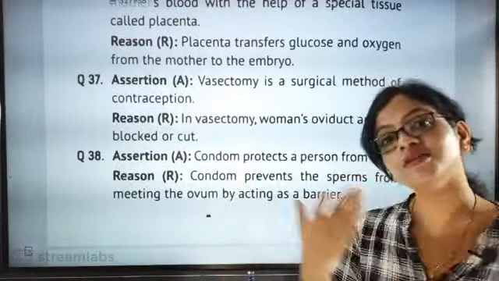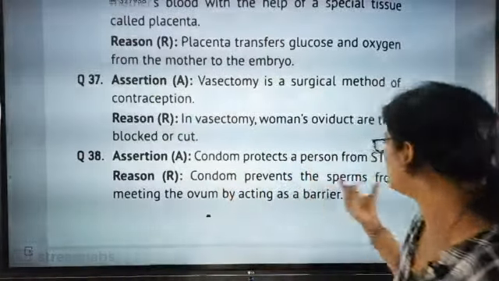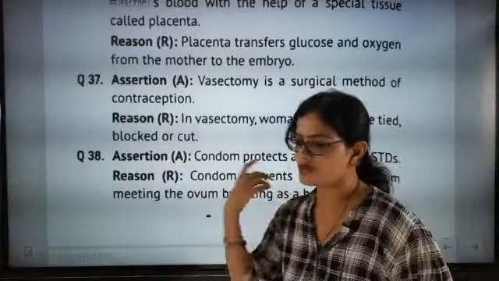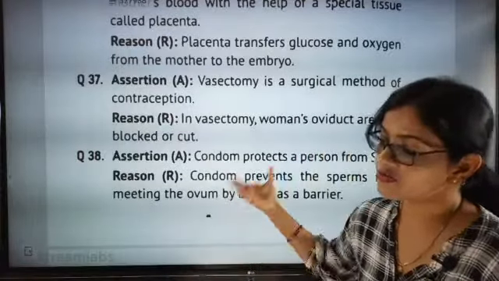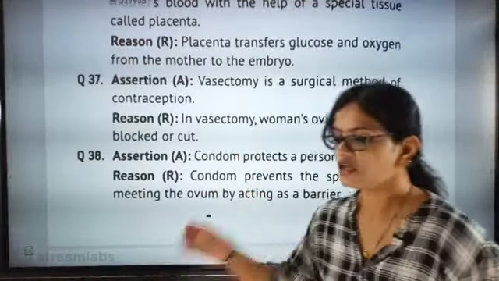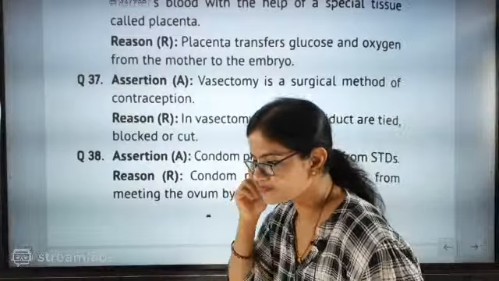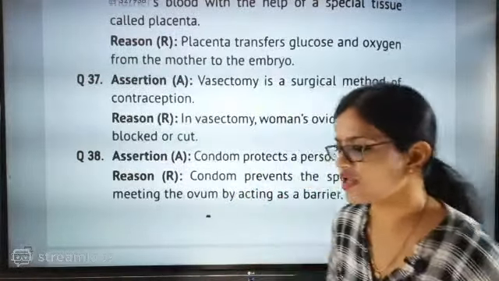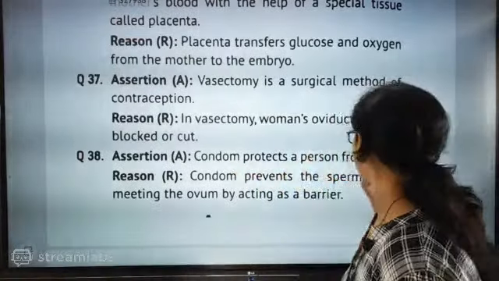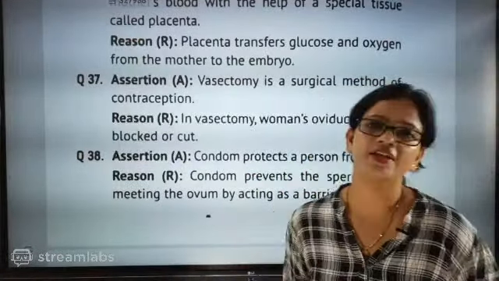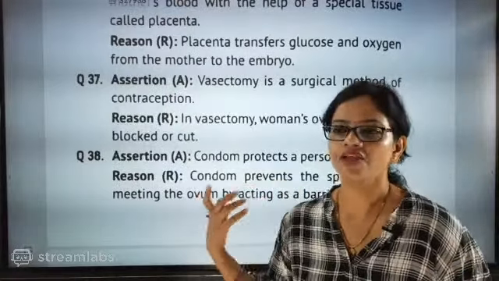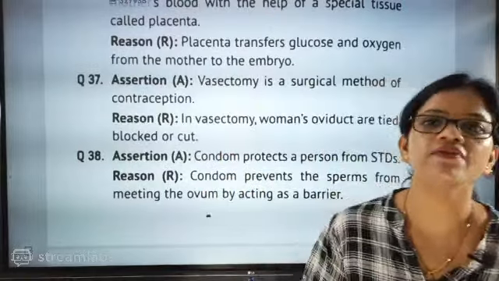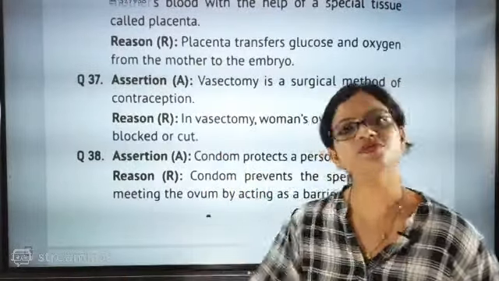But here the reason is another statement. The reason says that condoms prevent the sperm from meeting the ovum by acting as a barrier. So look here, if the person is infected, then it will not be causing STDs. So that part will be yes. Yes, the answer B will be because, look here, I'm going to explain this point. Condom protects the person from STDs. How is it protecting the person? Because if a male has some infections in the urinogenital areas, then with sperms it may enter.